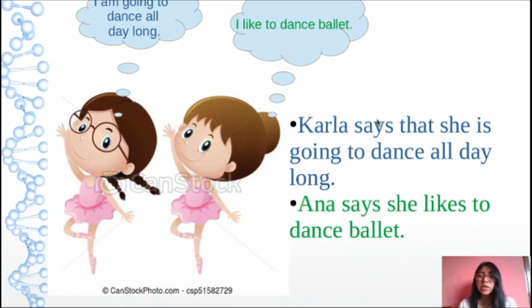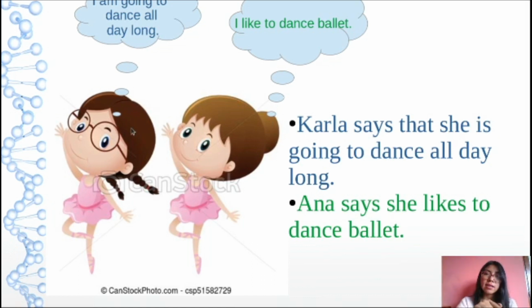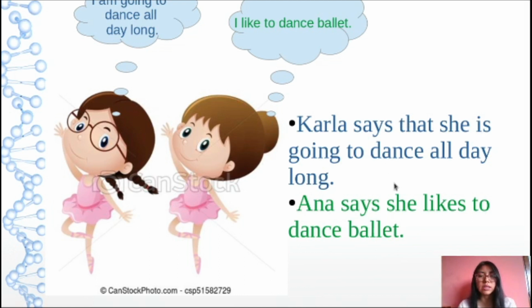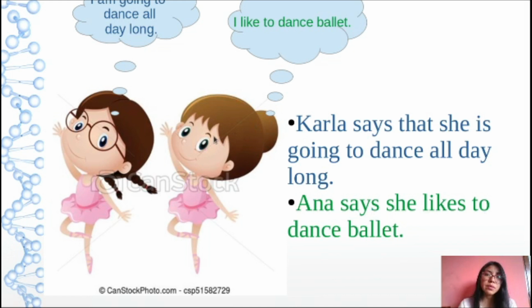So in this case, I have to change some parts of the sentence, because Carla says that, because she said that, so she is going to dance. And in this case, Anna says she likes to dance ballet because she is the person who likes. Okay?